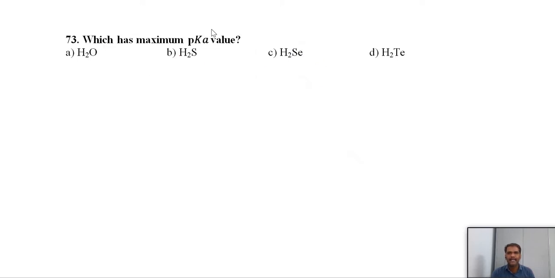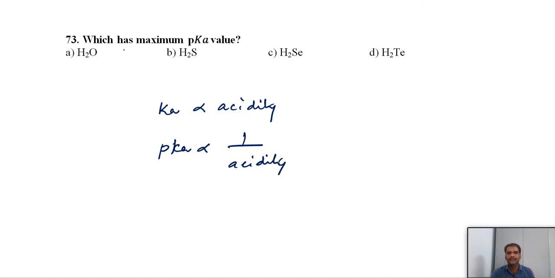Next, which has the maximum pKa value. Here Ka is the acid dissociation constant. We know that the acid dissociation constant is directly proportional to the acidity, but pKa is inversely proportional to the acidity. Here, which has the maximum pKa? Maximum pKa means minimum Ka, and minimum Ka means less acidic.